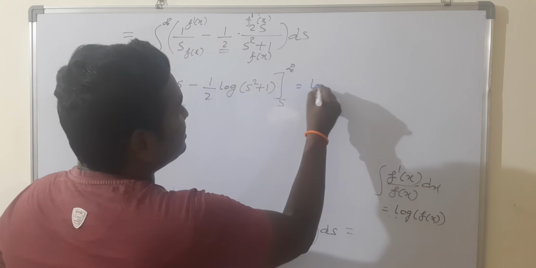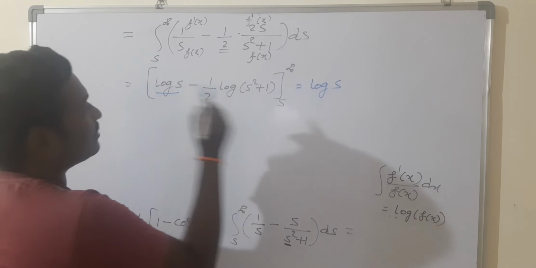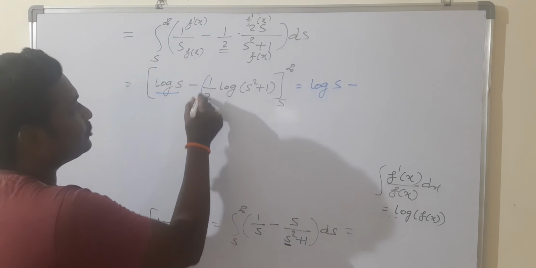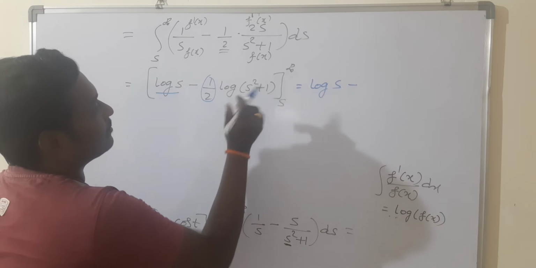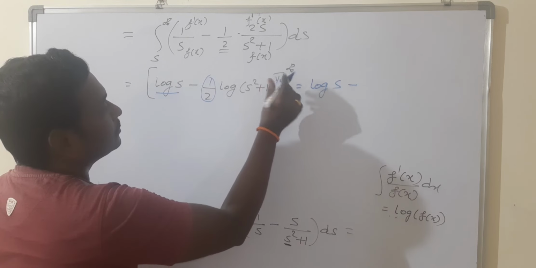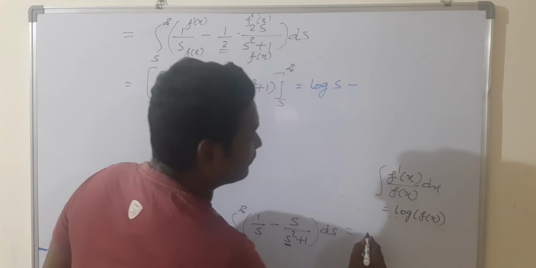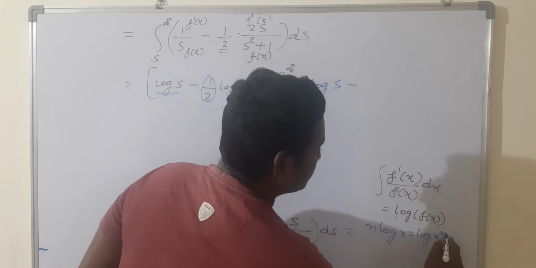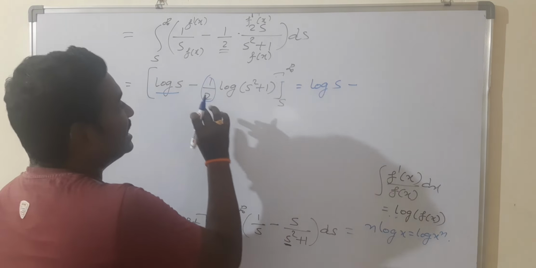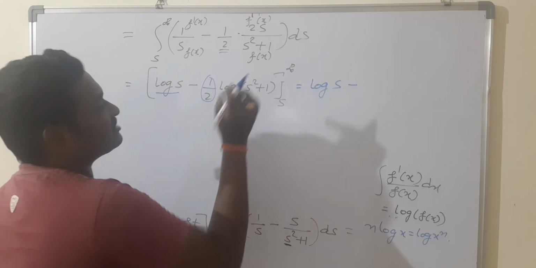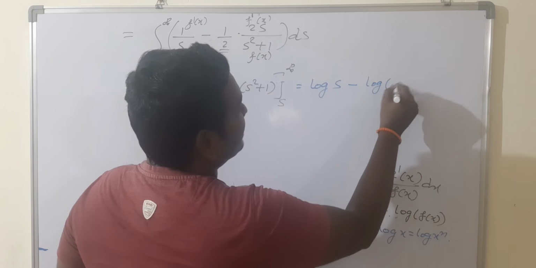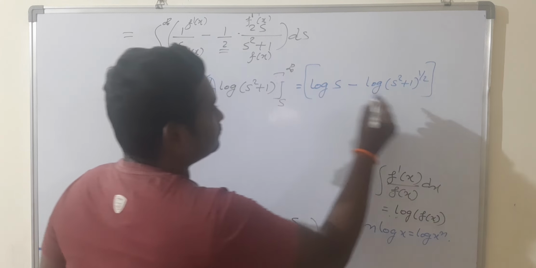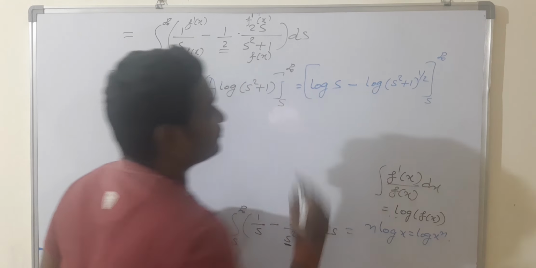So this is equal to, first term is the similar term, log s, minus, take this 1 by 2 to the power of this term. We have a formula which is n log x is equal to log x power n. By using this formula, shift this 1 by 2 to the power of s square plus 1. So log of s square plus 1 whole power 1 by 2, within the limits s to infinity.